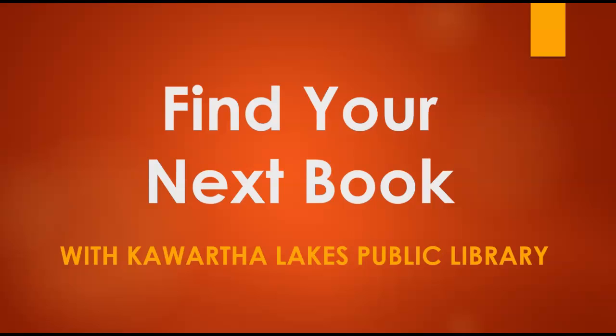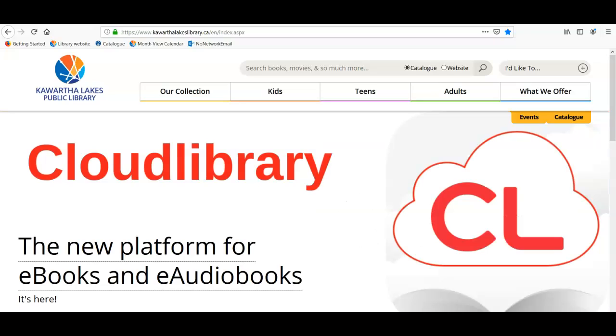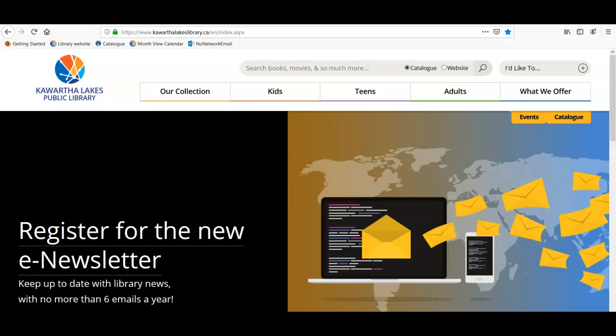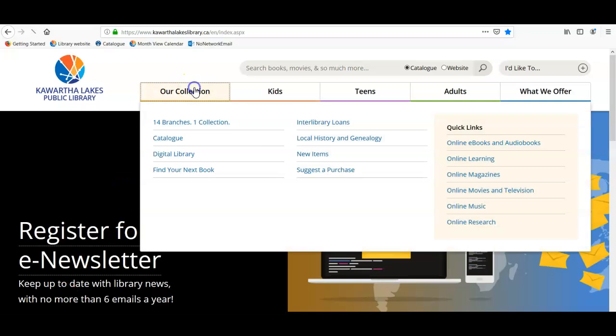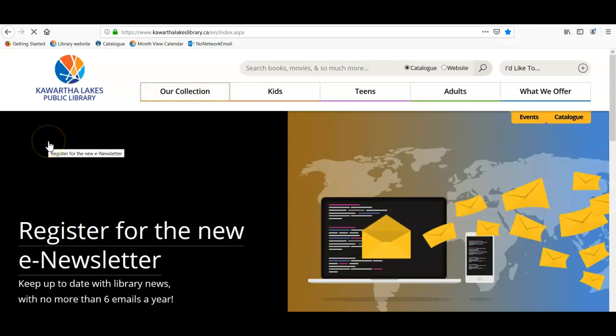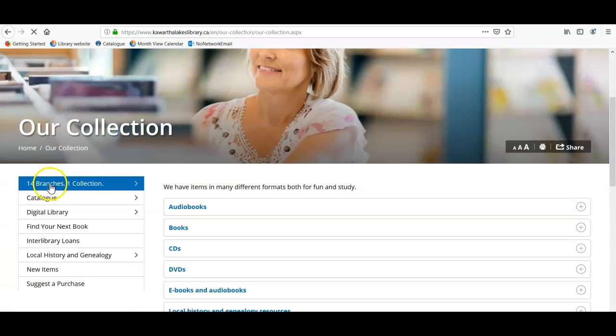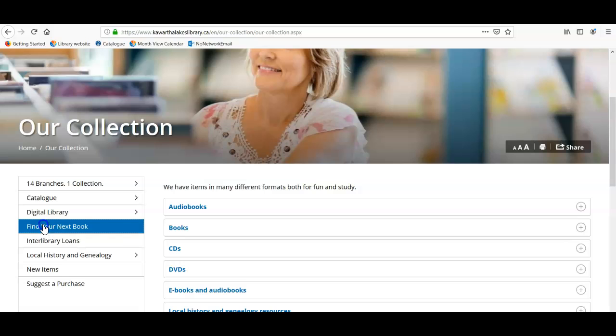Learn how to find your next book using a great feature on the library website. Here we are on the main page of www.kawarthalakeslibrary.ca. Click on the Our Collection tab. Scroll to the side and click on Find Your Next Book.